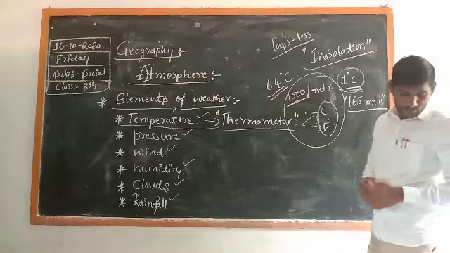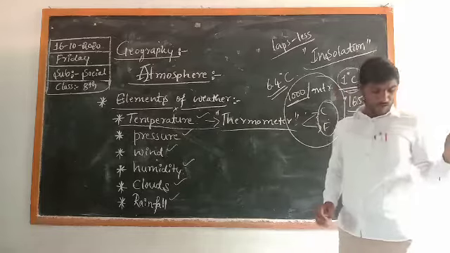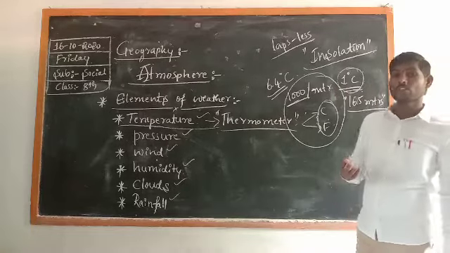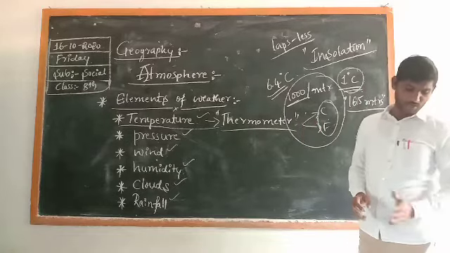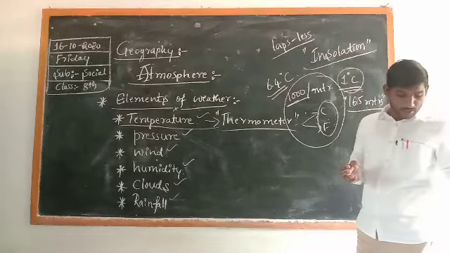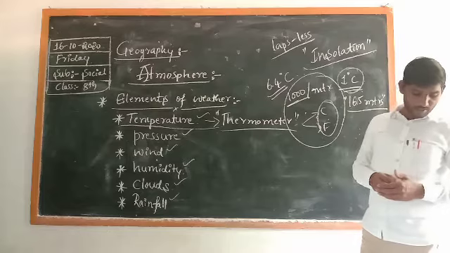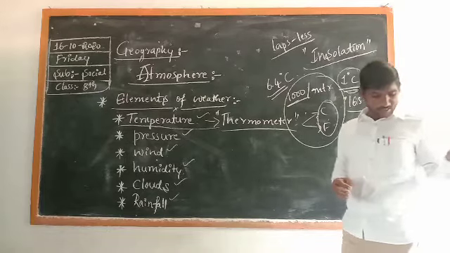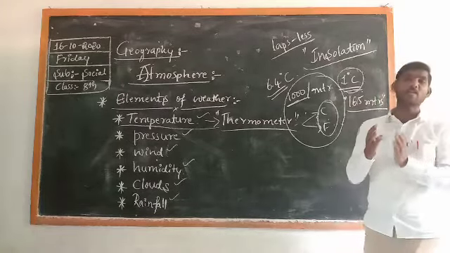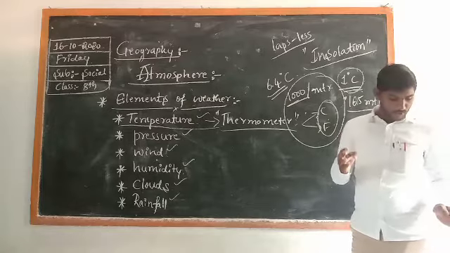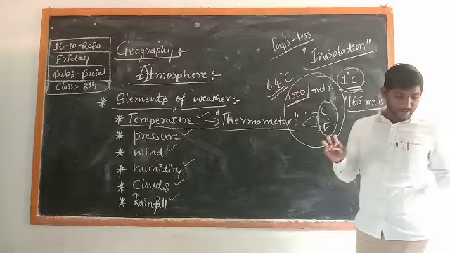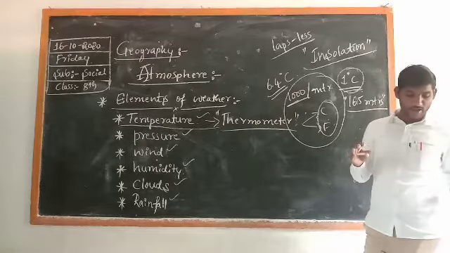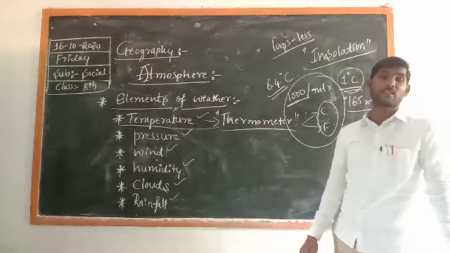Okay. The next one is inversion of temperature. Inversion of temperature means what? In some situations, temperature also increases with increasing height. This takes place in the mountain valleys during the longer winter nights with clear sky, dry air, no wind, and snow-covered surface.